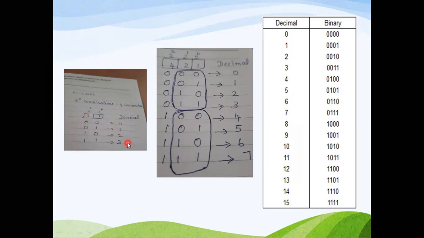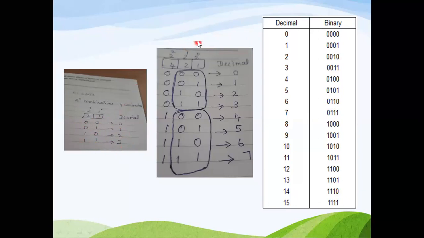Similarly, our number 2. Number 2, this position is 2. So here alone you want to place 1, and here you want to place 0. So here totally you will have the value of 2. How you can represent the decimal 3 in terms of binary is, in the position value 1, and in the position 2. Since we want a total of 3, here you want to place 1, here you want to place 1. So 2 plus 1 is 3. Is it clear? Okay, so 0 0 represents 0, 0 1 represents 1, 1 0 represents 2, 1 1 represents 3.